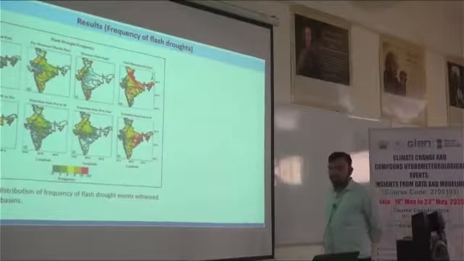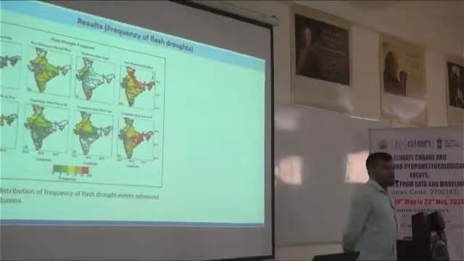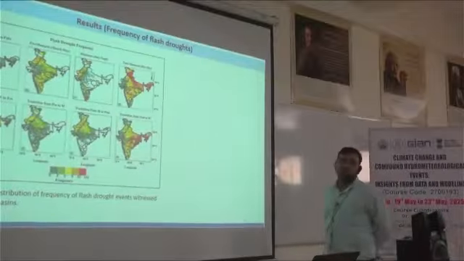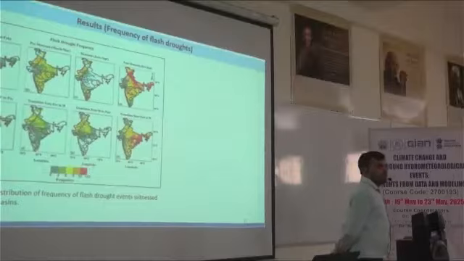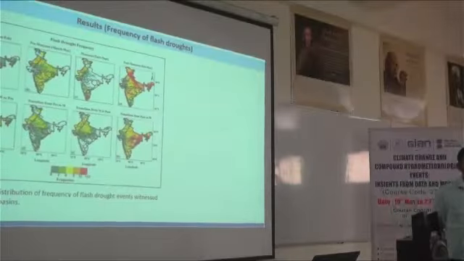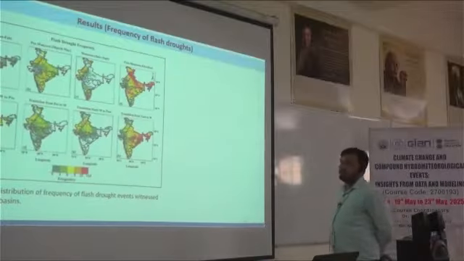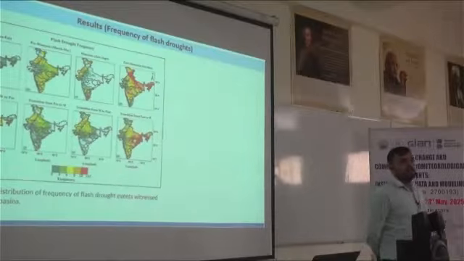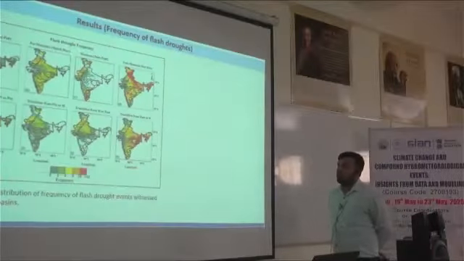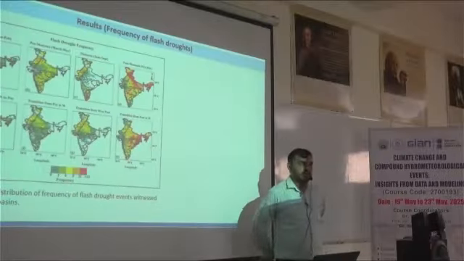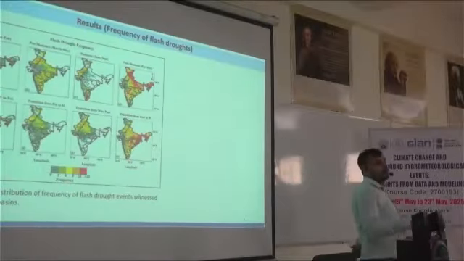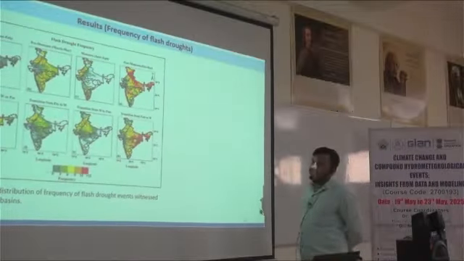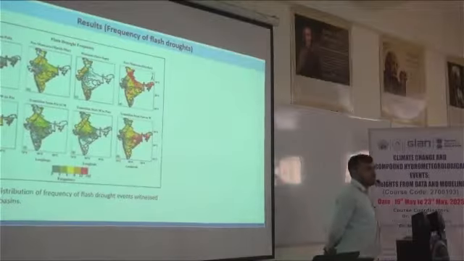But when we were evaluating the results, we found that some of the events start in February, in the winter season, and end in the pre-monsoon season. Some start in pre-monsoon and end in the monsoon. So it is a very confusing stage to decide in which season that particular event should be considered. If it starts in winter and ends in pre-monsoon, do we consider it pre-monsoon or winter? It is problematic for us. So what we have done is we have also calculated the transition season.